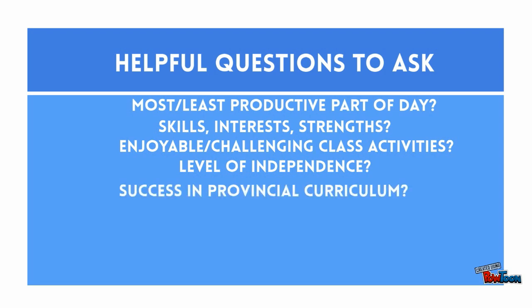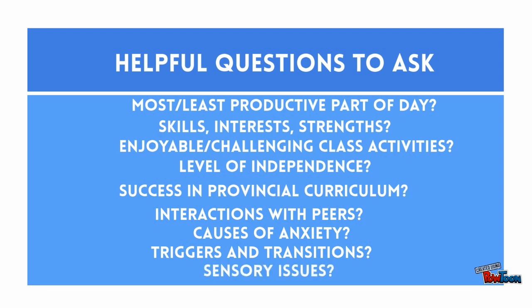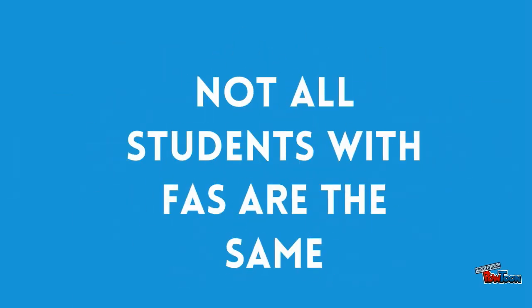To what extent is this student able to work towards the learning outcomes of the provincial curriculum? In which areas can the instruction and assignments be adapted to support the student's learning? How does this student interact with their peers in the classroom? With which students are they able to work the most productively? What kinds of events or activities seem to cause the most anxiety for the student? How can the student be helped to cope with these situations? What are the student's triggers? What helps the student to calm down? Are transitions hard for the student? And is the student sensitive to sensory issues? FAS varies between student to student. Teachers can't generalize one IEP for every FAS student in the class.